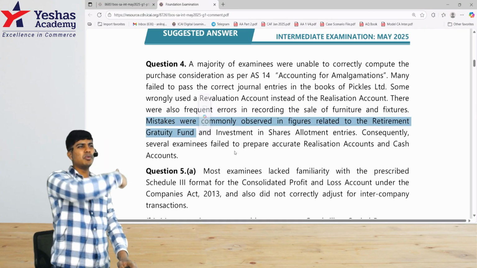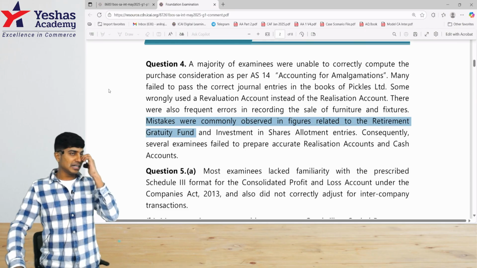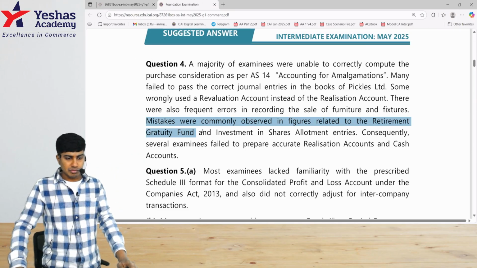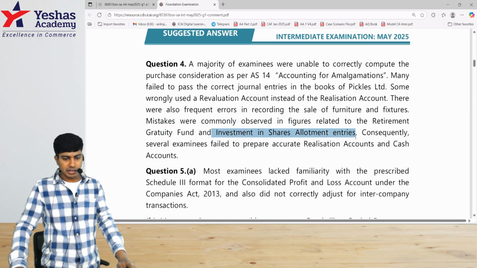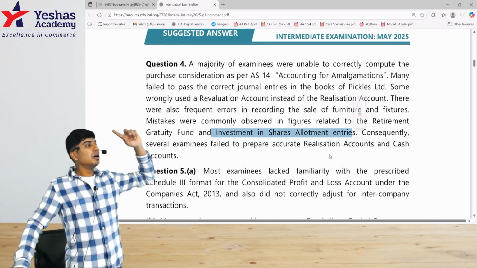Anyways, if you transfer the full amount and then do it like how we do, you'll get the same answer. That's absolutely correct. You'll still get the same answer. Then investment in share allotment entries. Okay, they've made an error in investment in shares allotment, meaning post amalgamation.